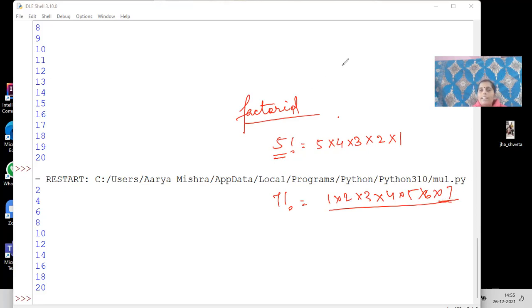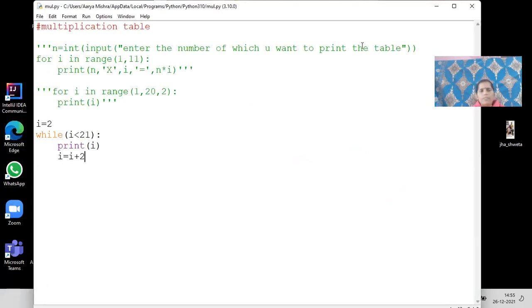Now, how to write a program to find the factorial of a number using for loop? Let's see. I'm just commenting it out and writing the program to find the factorial of the number.